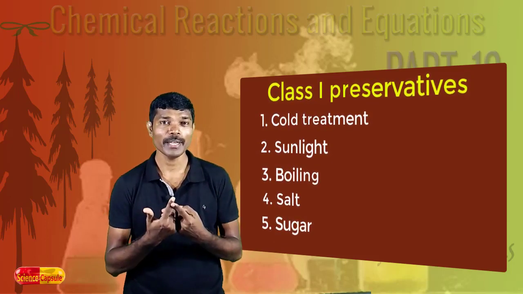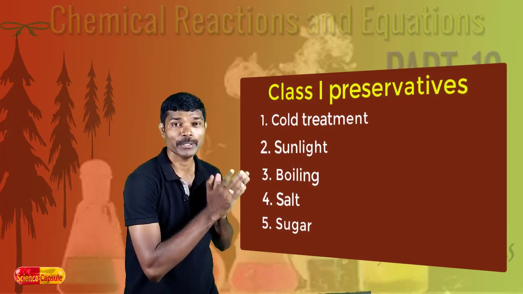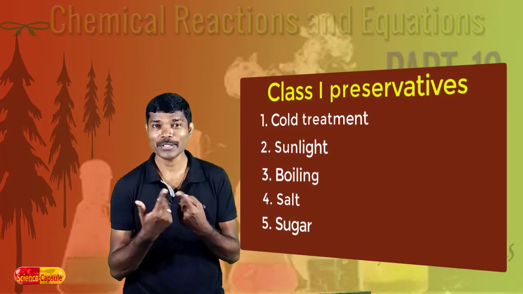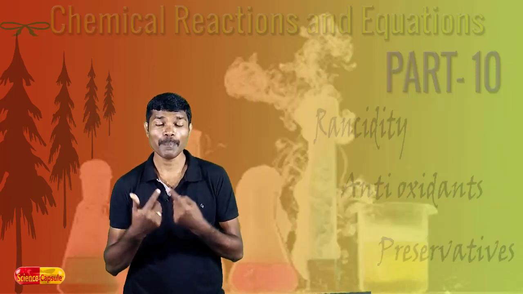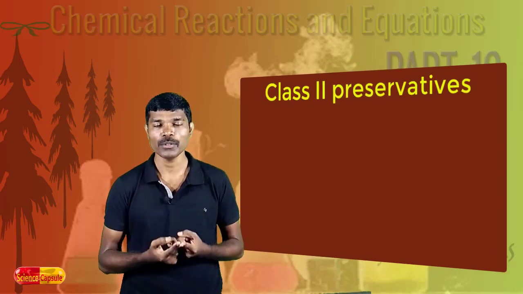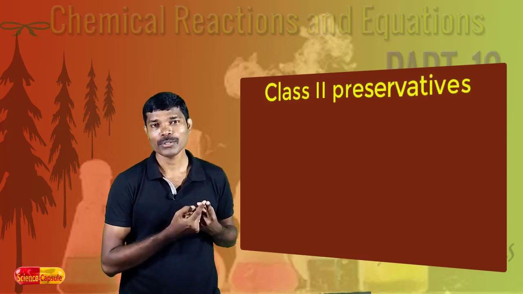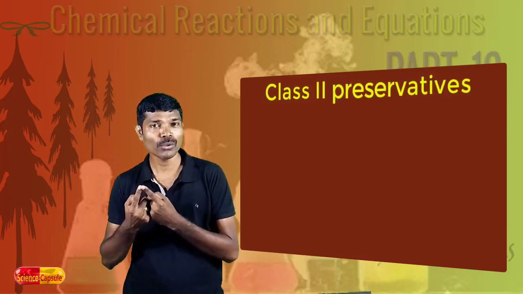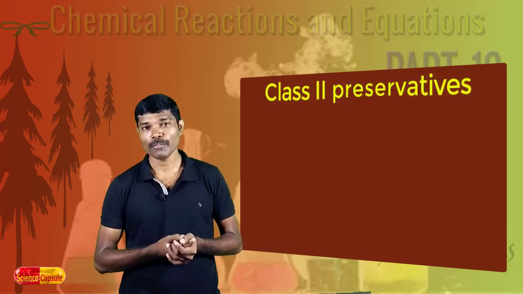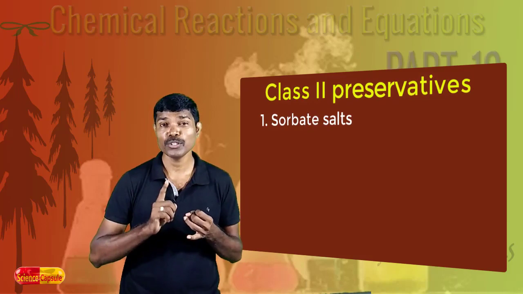In a house level, we can manage this. All these preservatives are classified under class 1 preservatives. These methods are not being adopted in a commercial or in an industrial way. In a large industry, the packed foods are preserved by making use of class 2 preservatives. You should know what is this class 2 preservatives. Here, like antioxidants, class 2 preservatives are also represented by some codes. Two important types of preservatives are used under class 2 preservatives. They are sorbate salts and benzoic acid salts.